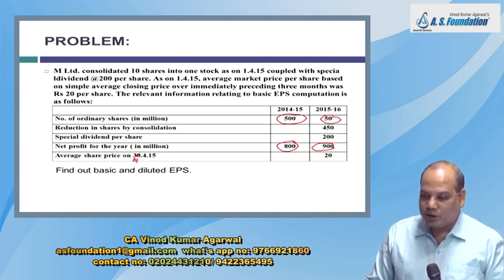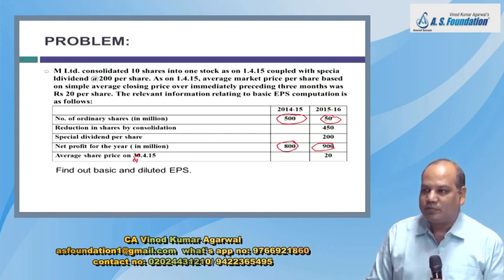So that means per share, how much are you paying? 20 rupees. Yes or no? 200 per share, 10 shares were consolidated into one. So therefore we will assume it is 20 rupees per share paid as dividend.